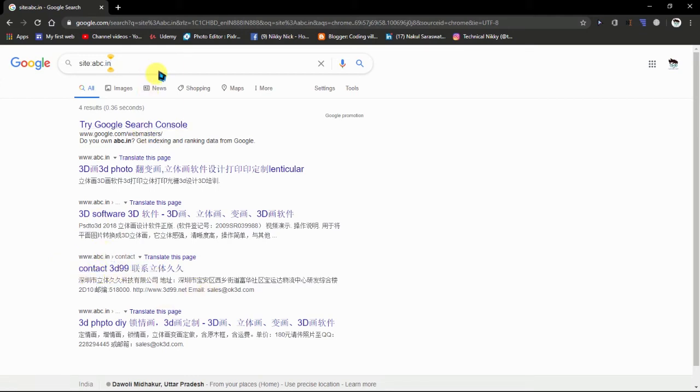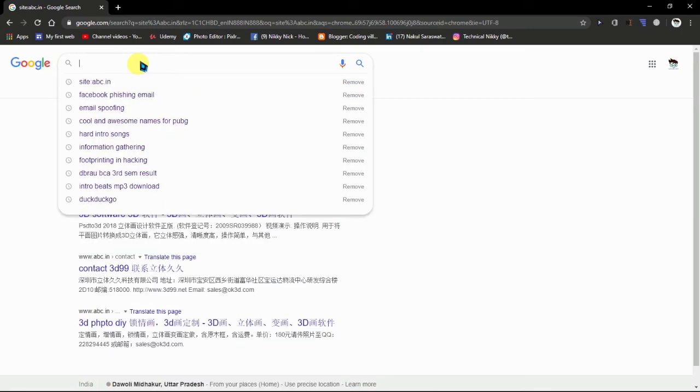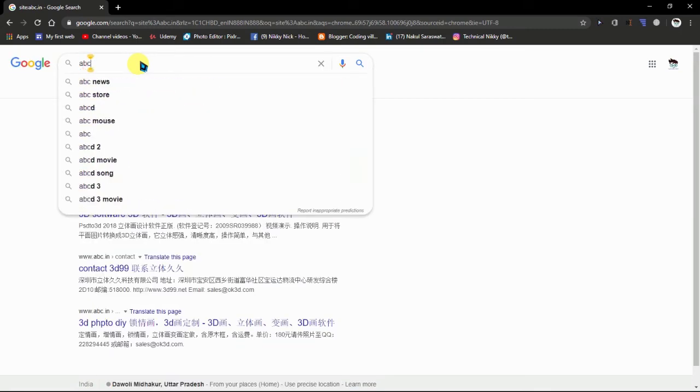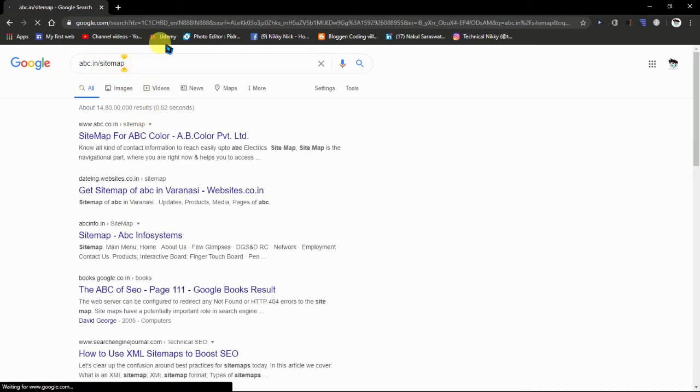And if you want to know the structure of the website, then just type the website name, abc.in/sitemap. Then just press enter.